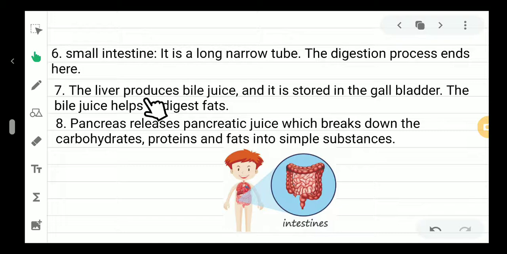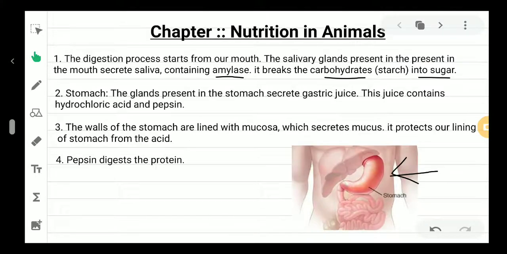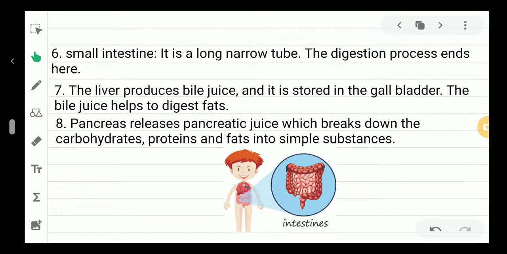So the bile juice, which is produced in the liver and stored in the gallbladder, will get mixed with the food present in the small intestine, and it will digest the fats. Okay, remember the pepsin is produced in the stomach, and this pepsin will digest only the protein. In the mouth, the carbohydrate has already been broken into sugar. And the fats will be digested in the small intestine because of the bile juice.